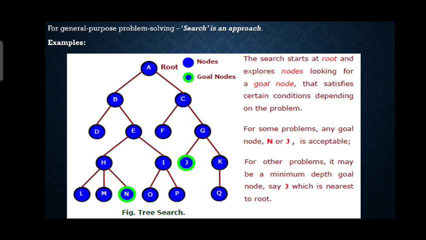But there are some problems like the minimum cost search or the maximum profit search. For those kinds of problems, you will have to prioritize one goal node over another goal node. For example, in this example you can see J has the least depth from the root, and N has a higher depth from the root.